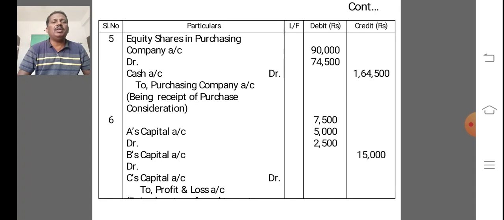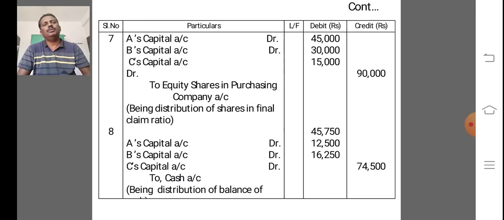Profit and loss account is given on the asset side of the balance sheet, it means debit balance, it is a loss. That loss is to be debited to partners' capital accounts in their profit sharing ratio. So on that basis, we have to debit the partners' capital accounts and credit profit and loss account.